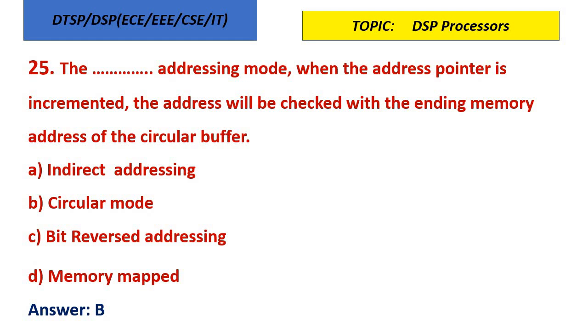So only in circular addressing mode, circle means where we start, when we draw a circle, we start at a point and come back and end at the same point. Similarly, in a circular buffer, when the address pointer is incremented, automatically we check the ending memory address of the circular buffer, because after that it has to get the data for execution. So the circular addressing mode is used when we are using circular buffering.